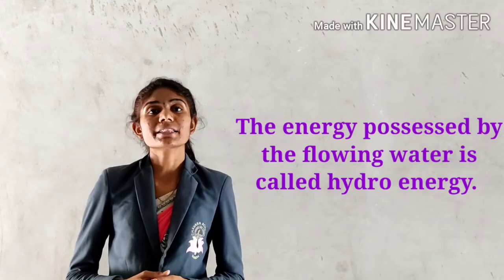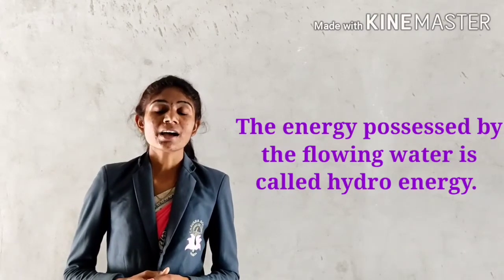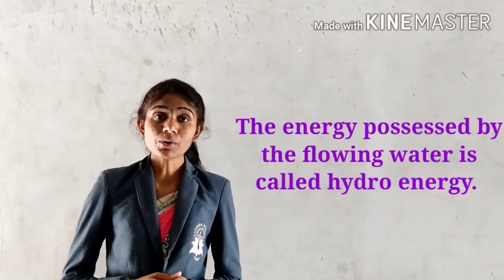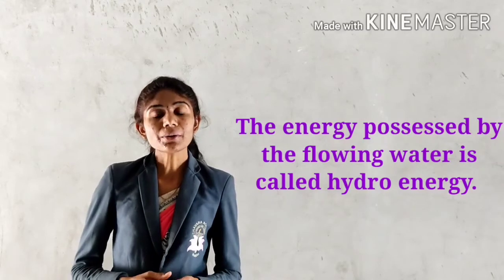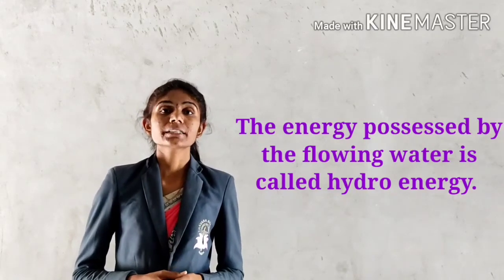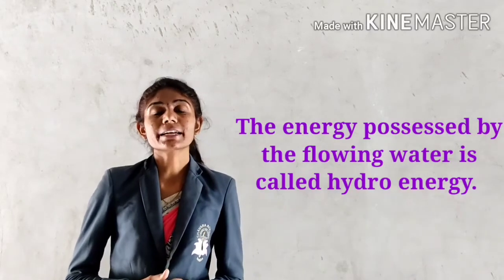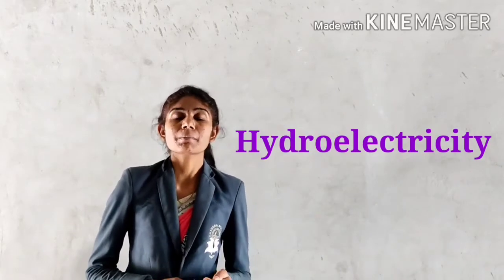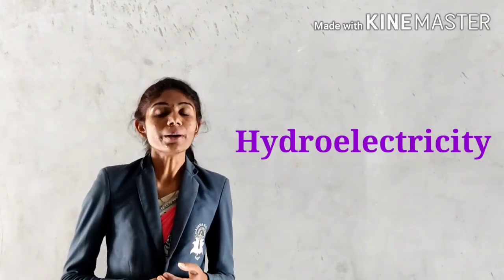The next topic is production of hydroelectricity. As we know, flowing water in a river or in a sea stores kinetic energy, and the energy possessed by the flowing water is called hydroenergy. The most important use of hydroenergy is to generate electricity, and the generated electricity is known as hydroelectricity because it is produced by using water or hydro energy.